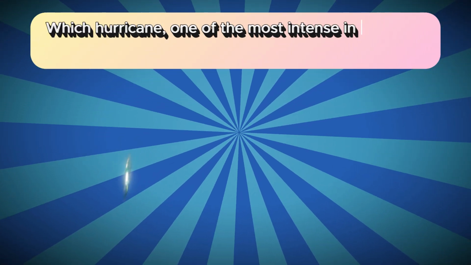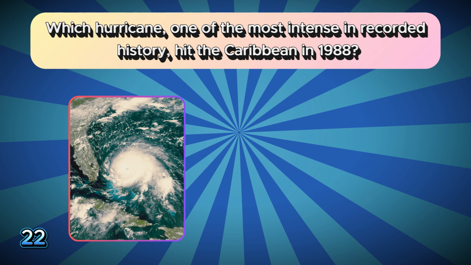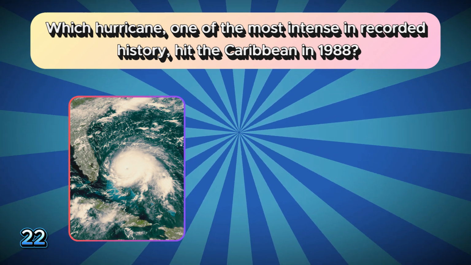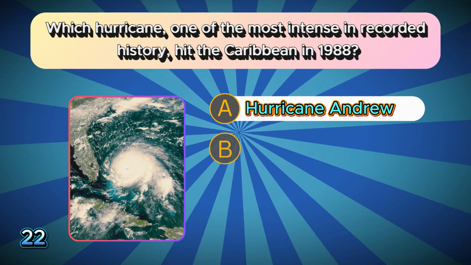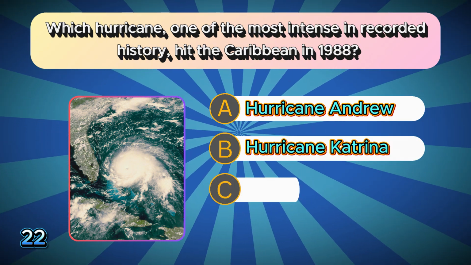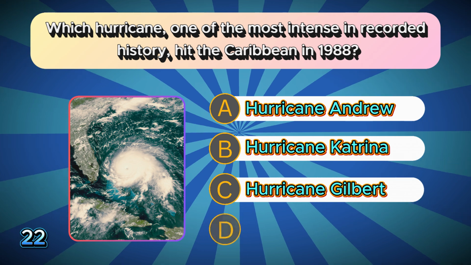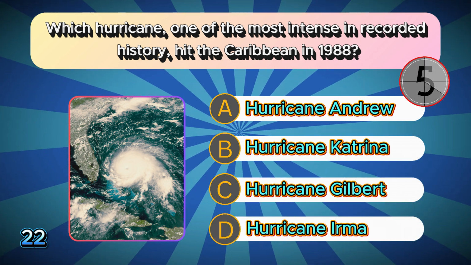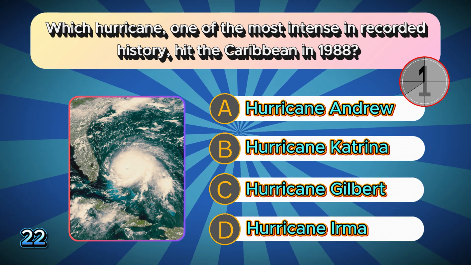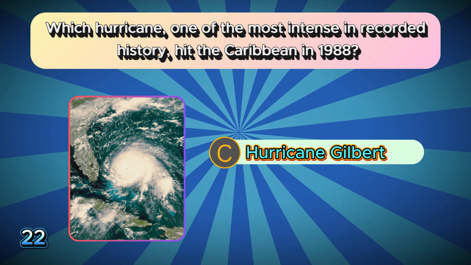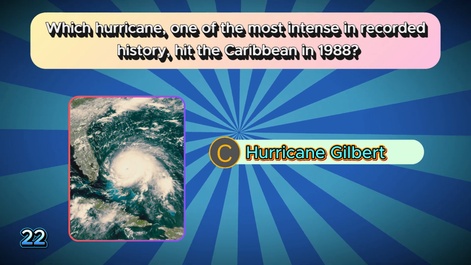Which hurricane, one of the most intense in recorded history, hit the Caribbean in 1988? A. Hurricane Andrew. B. Hurricane Katrina. C. Hurricane Gilbert. D. Hurricane Irma. The correct answer is C. Hurricane Gilbert.